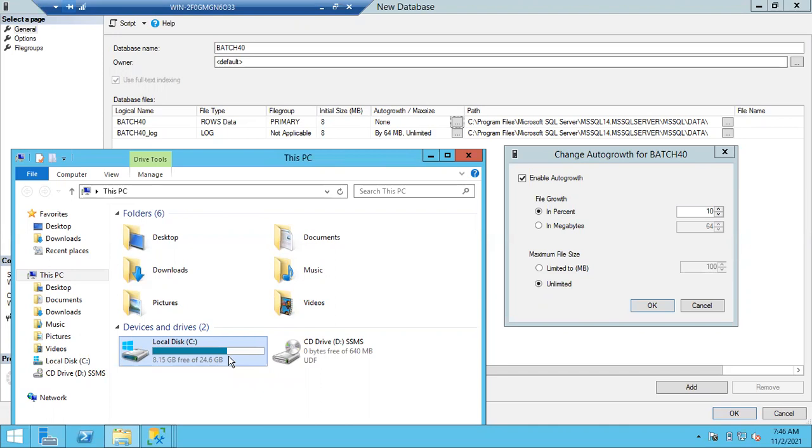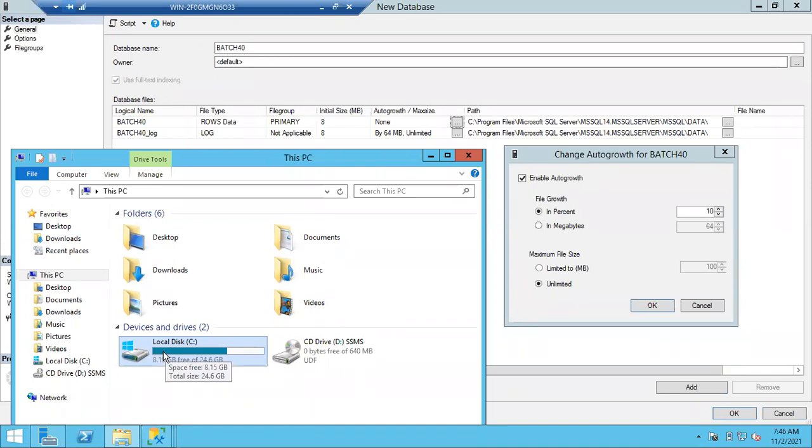Even though it is unlimited, it depends upon the drive in which your file is going to be created. If you have free space in the drive, it is going to increase. If you don't have free space in the drive, it is not going to increase. Simply you will get the data file full error.